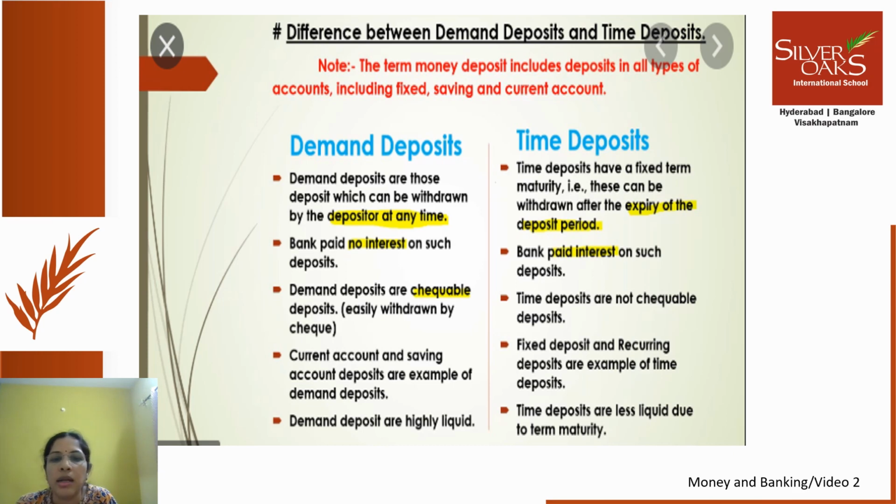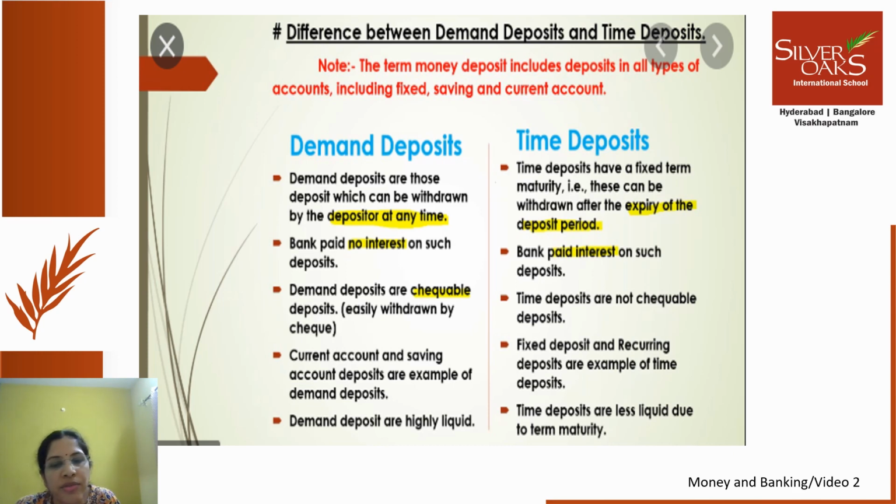Demand deposits are highly liquid. Liquid means it is almost close to cash. Time deposits are less liquid due to term maturity. So you have to wait for maturity when it comes to time deposits. I wanted you to have good clarity of what exactly is a demand deposit, and hence I have shown you this slide.